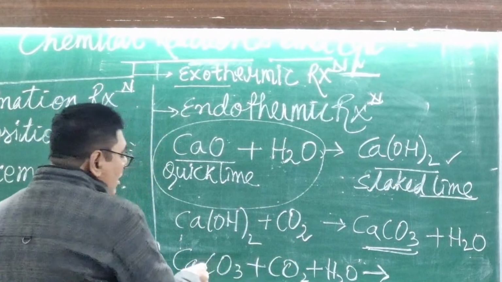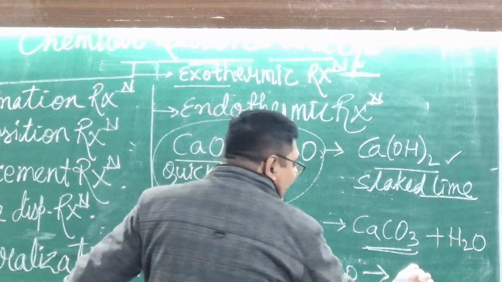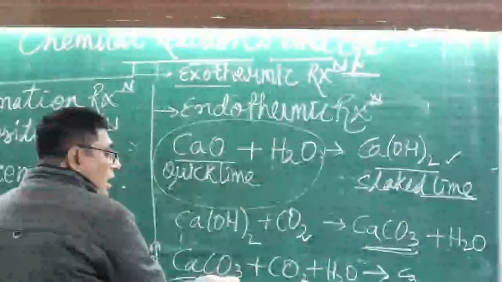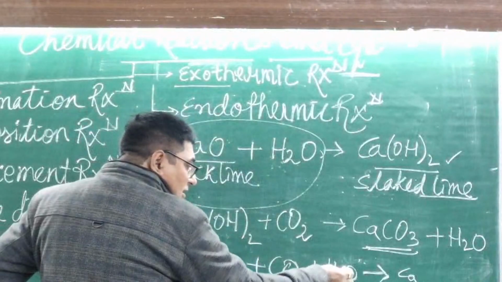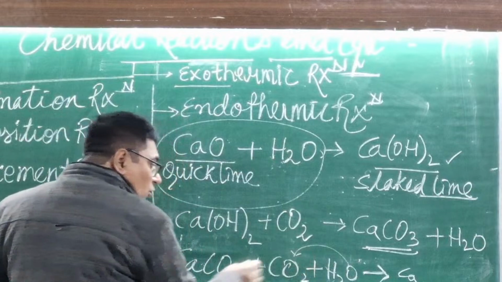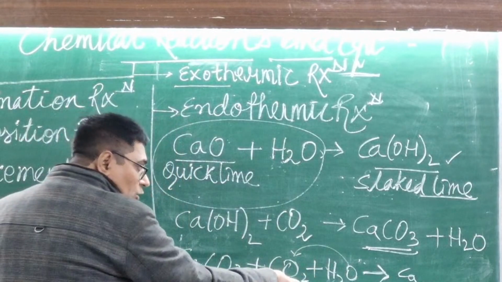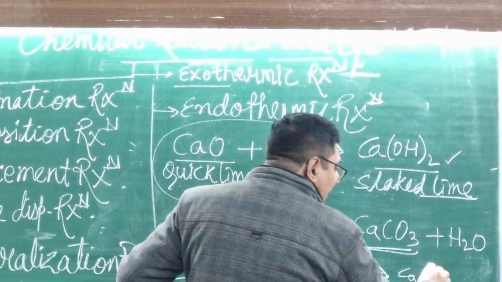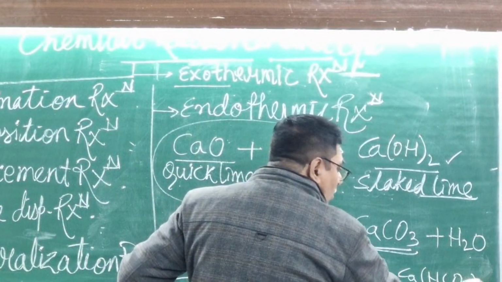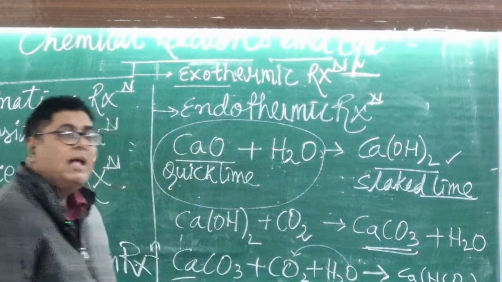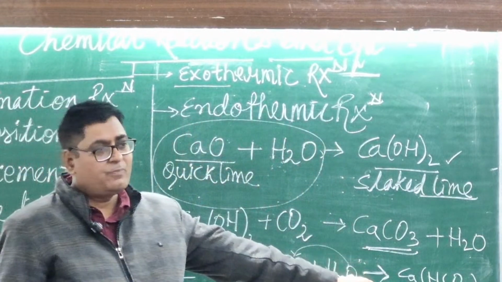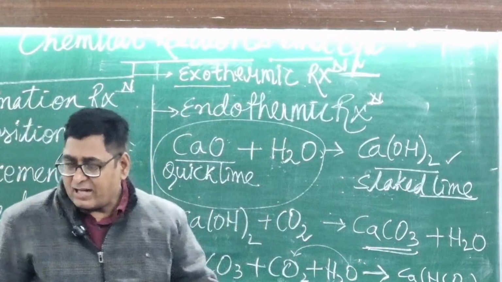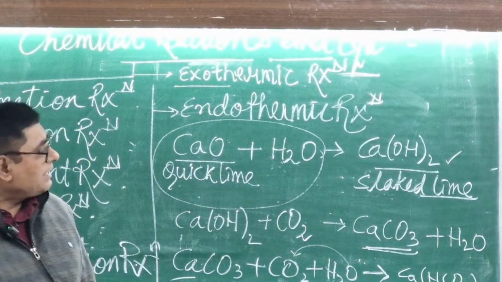It will make one Ca, and how many CO3? 2H. One O will be combined with this CO2. It will convert into CO3, 2 CO3. So you can write that Ca(HCO3)2, calcium hydrogen carbonate, calcium bicarbonate. Calcium hydrogen carbonate and calcium bicarbonate.